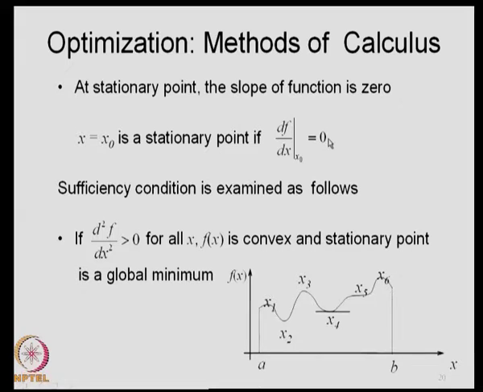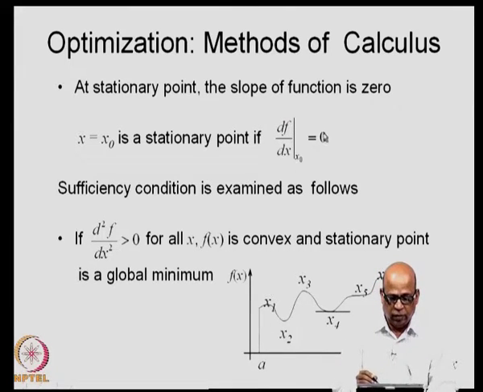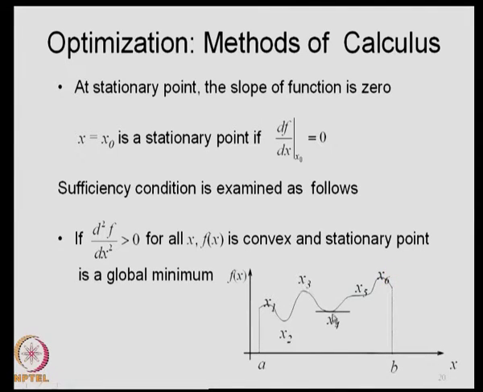So, the necessary condition for a function to have an optimal value at a particular point is that the slope of the function at that particular point must be 0. So, df by dx at x is equal to x naught is 0. This is a necessary condition. So, in the necessary condition, you get slope is 0 at this point, at this point, at this point, and so on.